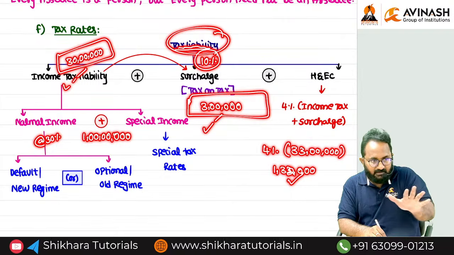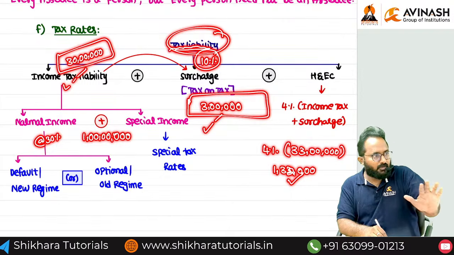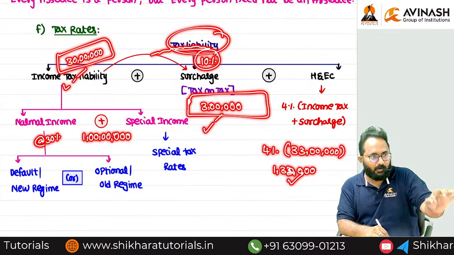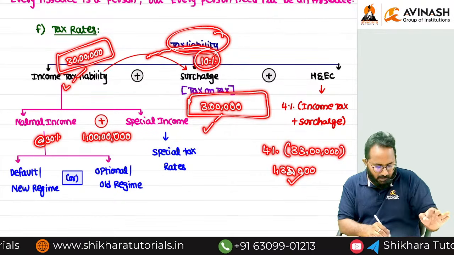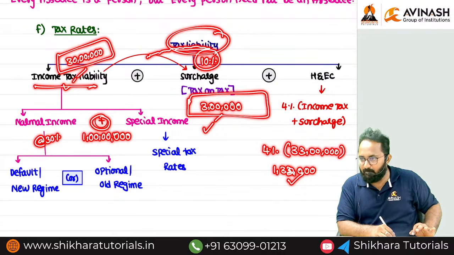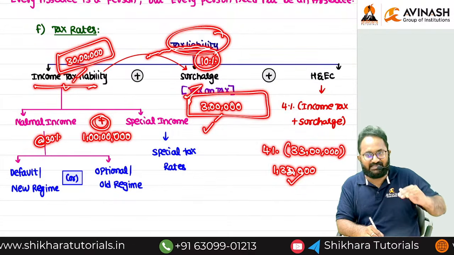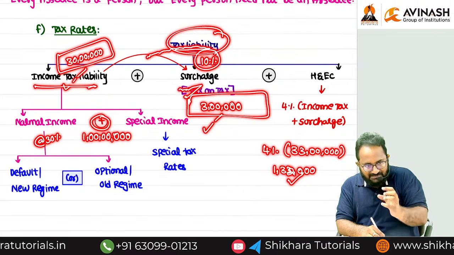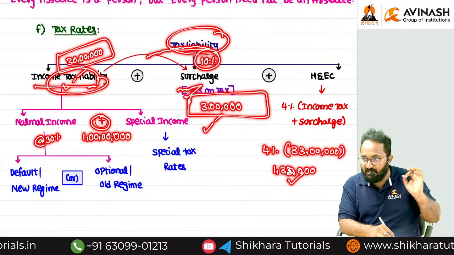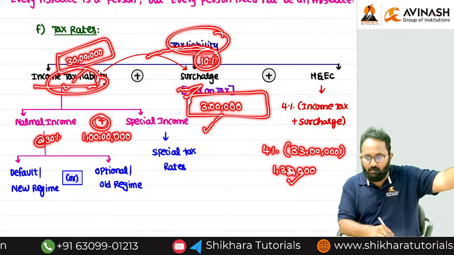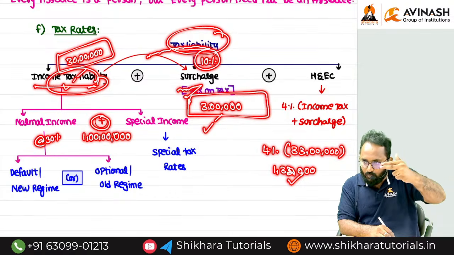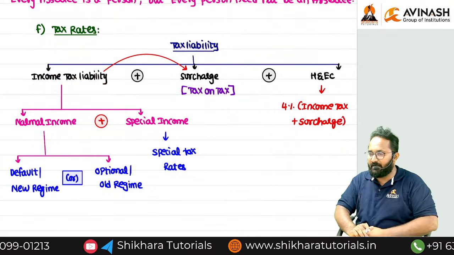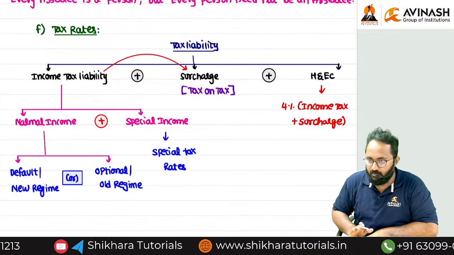While calculating income tax liability, please check normal incomes as well as special incomes. For normal incomes, you can follow whichever regime you want. But for special incomes, you have to apply only the special tax rate. All together we call it income tax liability. If your total income exceeds certain limits, you are a rich person, you have to pay the surcharge. But the surcharge rates are applied on income tax liability. On income tax liability and surcharge, we levy the health and education cess. These three components together we call tax liability. Understood, all of you?